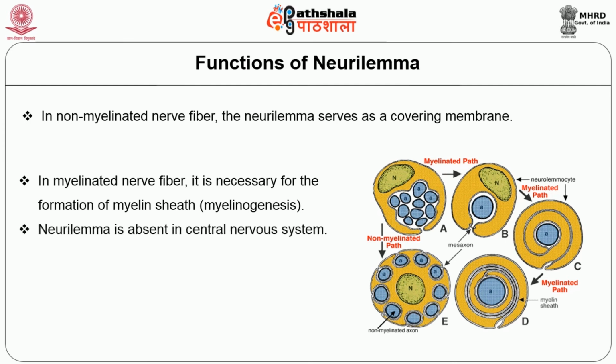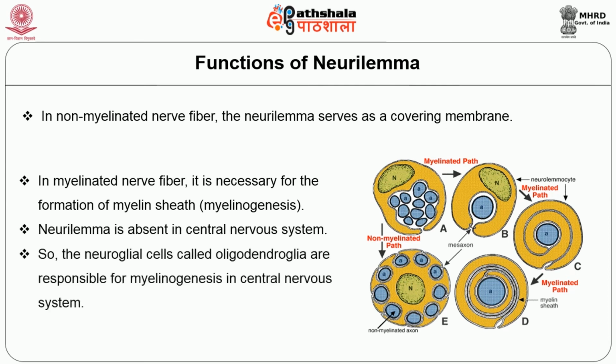Neurilemma is absent in the central nervous system. So, the neuroglial cells called oligodendroglia are responsible for myelinogenesis in the central nervous system.